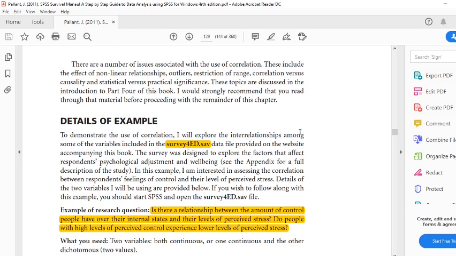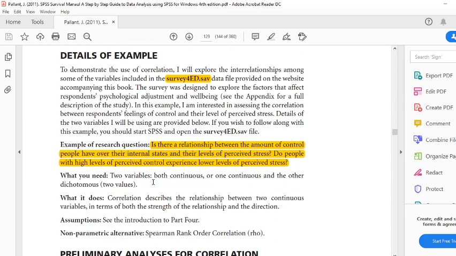I have already told you that there are data sets on which you can practice. This is an example: let's suppose you want to see whether there is a relationship between the amount of control people have over their internal state and their level of perceived stress, or whether people with a high level of perceived control experience a lower level of perceived stress.